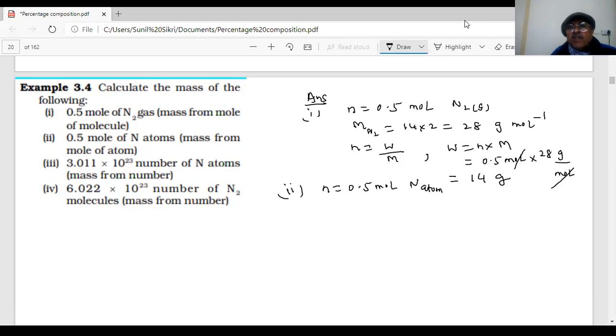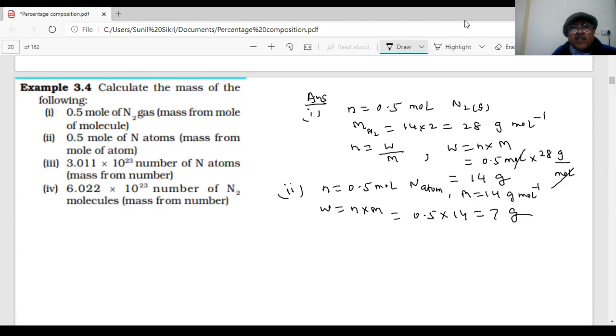Therefore, student, W is equal to n into M. Here the molar mass of nitrogen atom is 14 gram per mole. So you have 0.5 into 14. That is 7 gram. Okay.